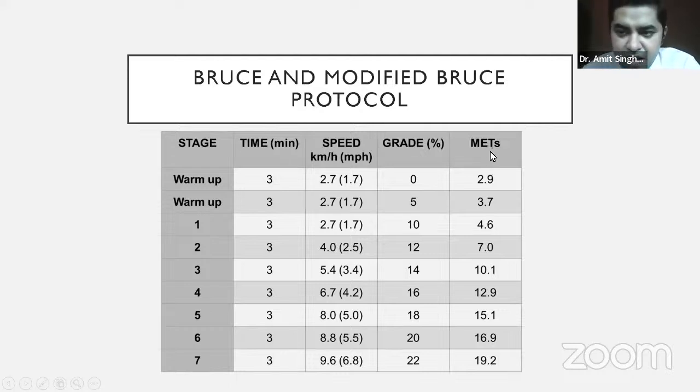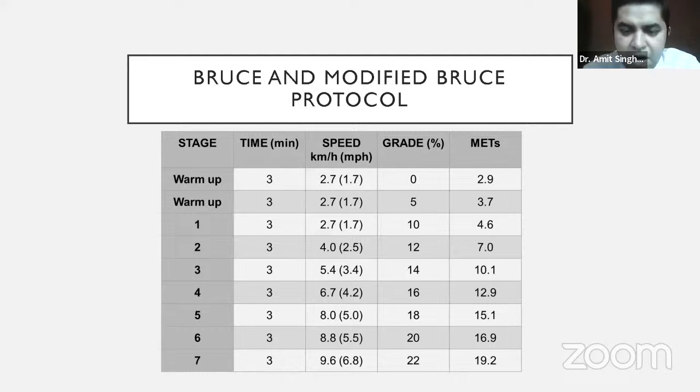So METs is nothing but the energy expenditure, or how much energy the patient has spent to achieve that kind of level or activity. For example, if we see stage 3, it's written 10 METs. So we know that when a patient has reached stage 3, he has already spent 10 METs of energy. That means he could achieve that level of activity which required him to burn or expend 10 METs of energy. So that is how we assess.